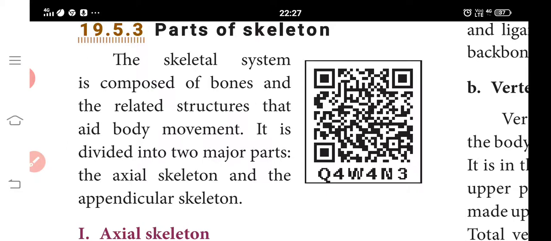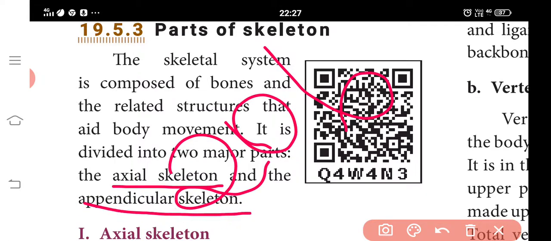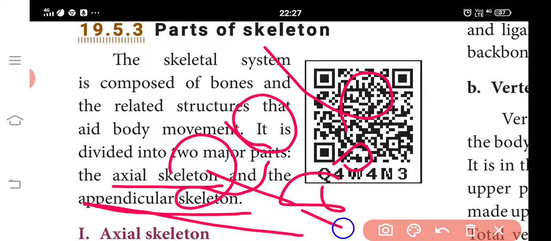In human beings, the skeleton system is made up of 206 bones and cartilages, grouped into axial skeleton and appendicular skeleton. The axial skeleton consists of 80 bones and the appendicular skeleton consists of 126. Totally 206. Do you understand?